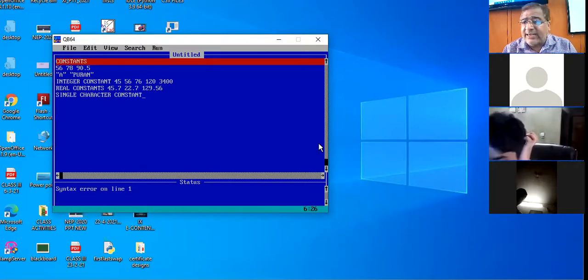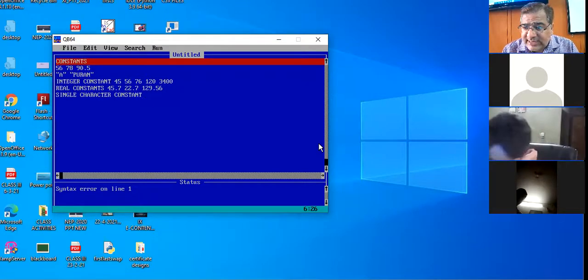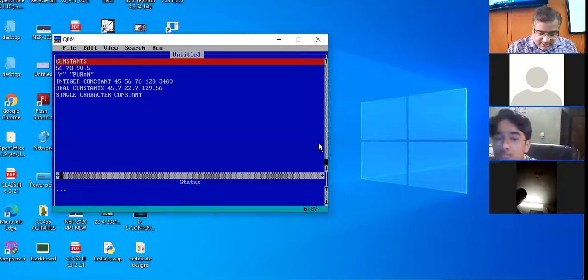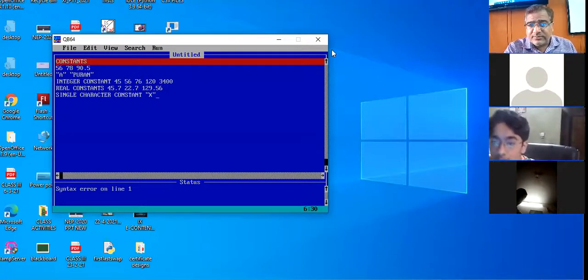Beta, what are single character constants? Single character constants means any single letter enclosed in double quotes. Double quotes with x written in them, u in double quotes, a in double quotes, g in double quotes. A single character enclosed in double quotes is known as a single character constant. Am I clear up till here?